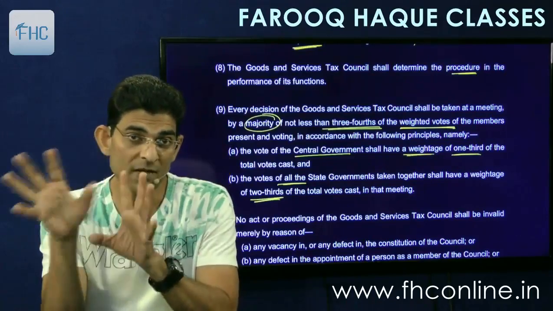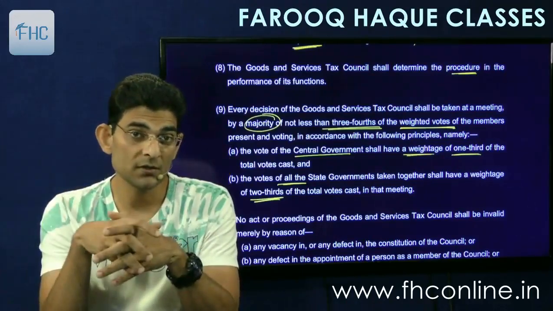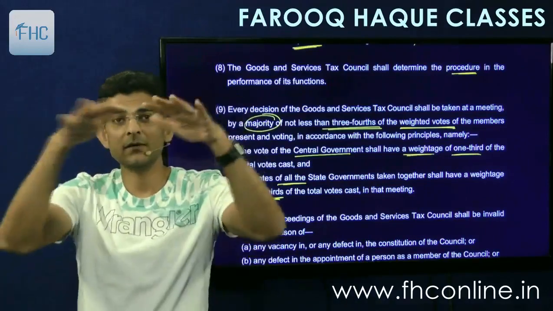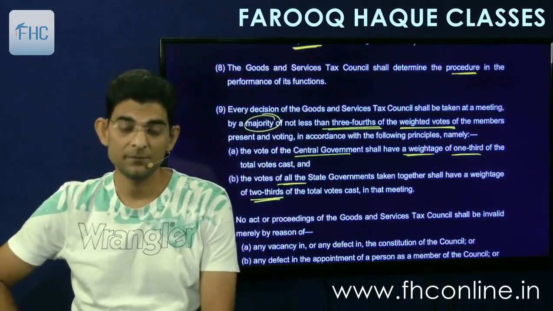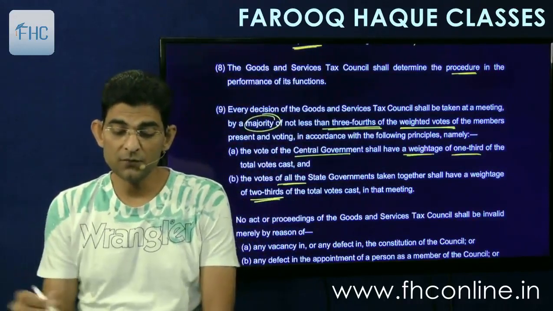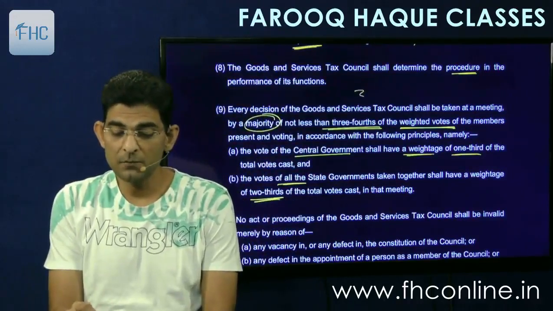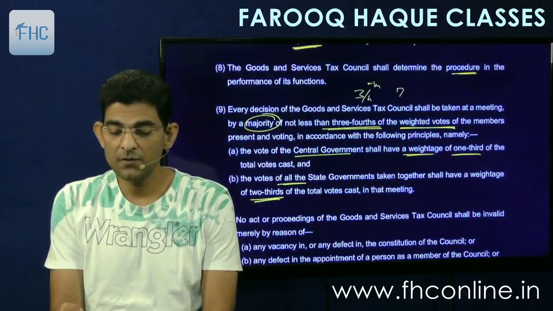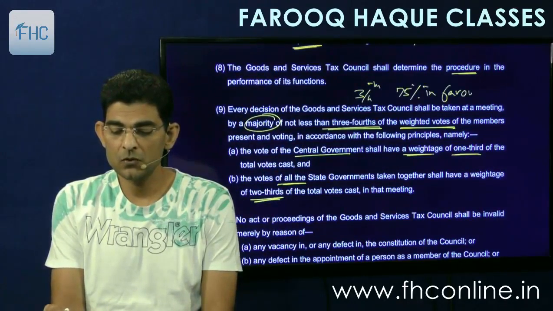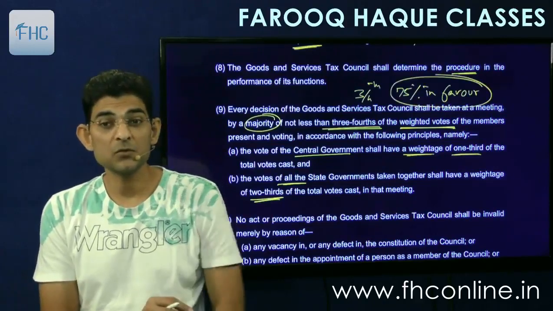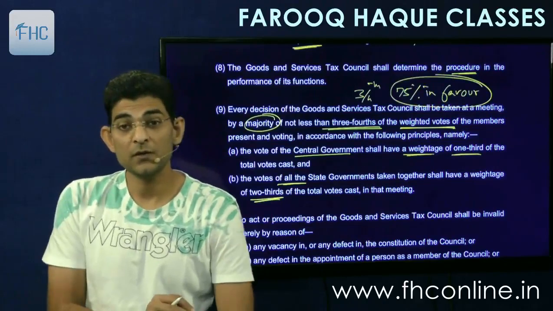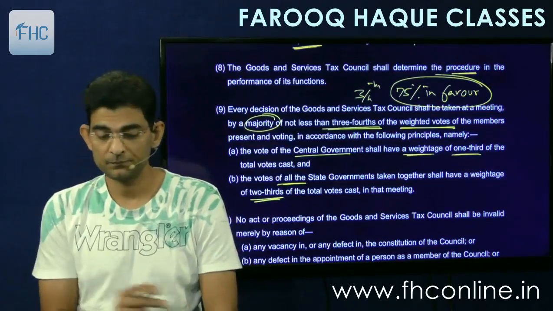And all the state votes will be counted as 2/3, and then you will take the weighted votes, and then the majority will be seen of not less than 3/4. So passing will be by 3/4, means 75% in favor should be there. Out of total votes cast, 75% should be in favor. If that is so, then the resolution is passed.